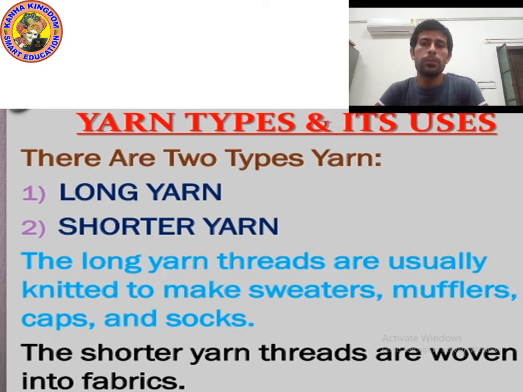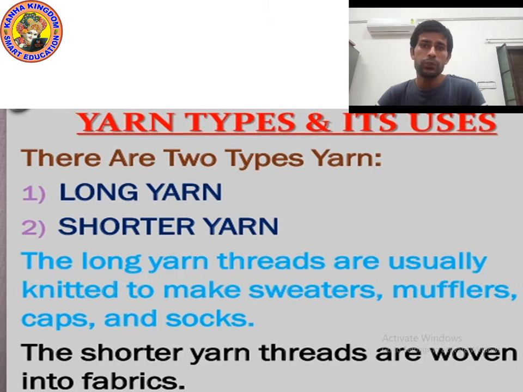And what is the use of long yarn and what is the use of shorter yarn? Long yarn is generally used to make sweaters. It is also used to make mufflers, caps and socks. The long yarn threads are usually knitted to make sweaters, mufflers, caps and socks.